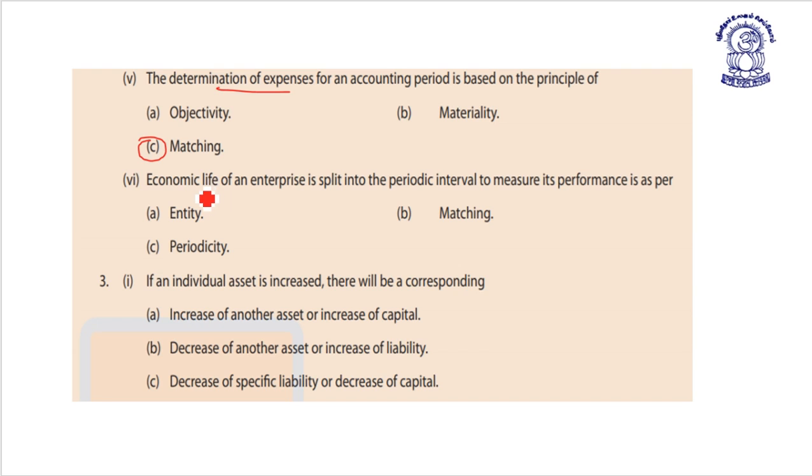Next, economic life of an enterprise is split into periodic interval to measure its performance is as per which concept: entity concept, matching concept, or periodicity concept. Here, economic life of enterprise is split into periodic interval due to periodicity. Due to periodicity concept.